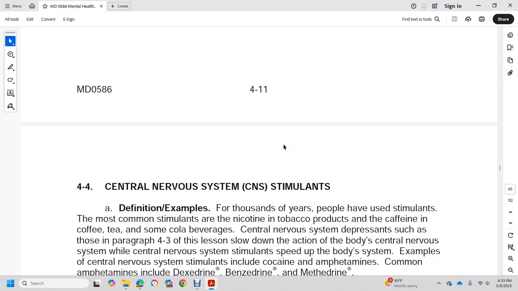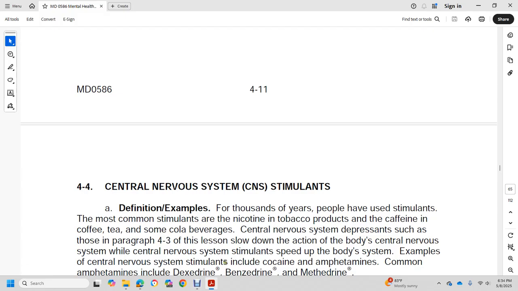Central nervous system stimulants. Definition and example: for thousands of years, people have used stimulants, most commonly nicotine in tobacco products and caffeine in coffee, tea, and some cola beverages. Unlike the central nervous system depressants, which slow down the body, central nervous system stimulants speed up the body system.